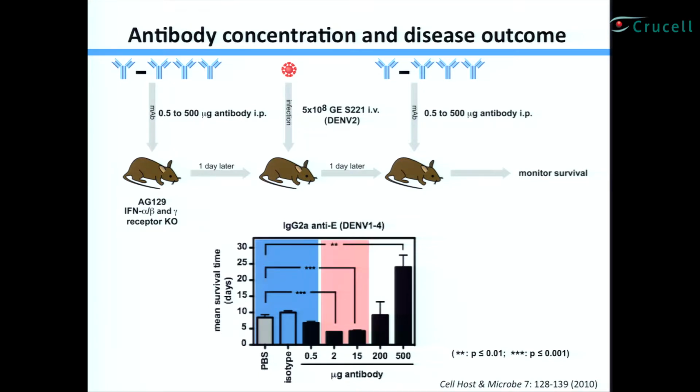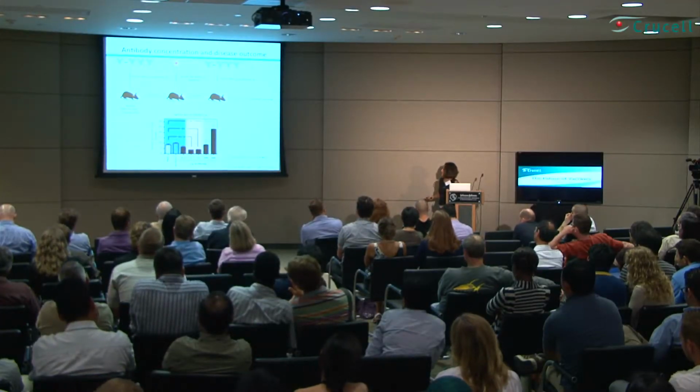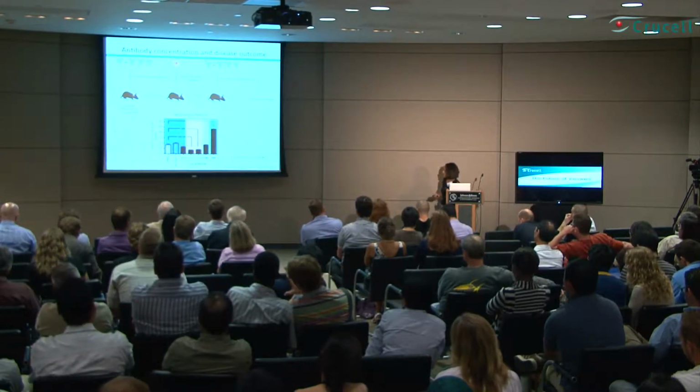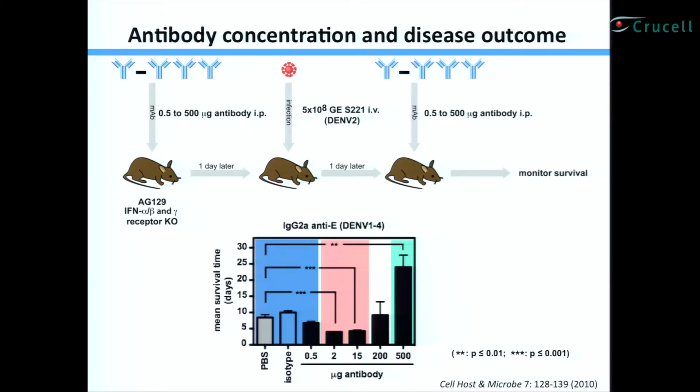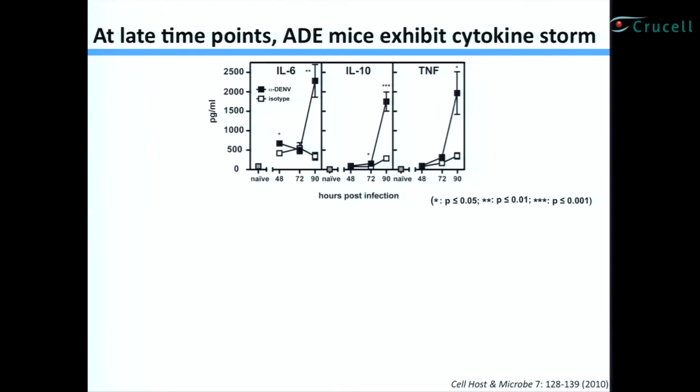When we give them 2 or 15 micrograms of antibody, we see this ADE effect, the enhanced early lethal death phenotype. And if you give them a high enough dose, 500 micrograms, we can actually rescue the mouse from the disease. So this is an important concept, not just for the antibody field: the same antibody can have both an enhancing and a protective effect. So this time is up.